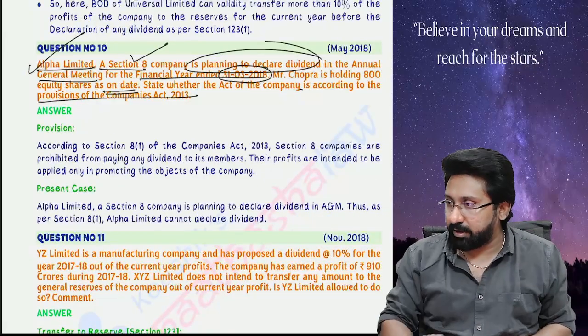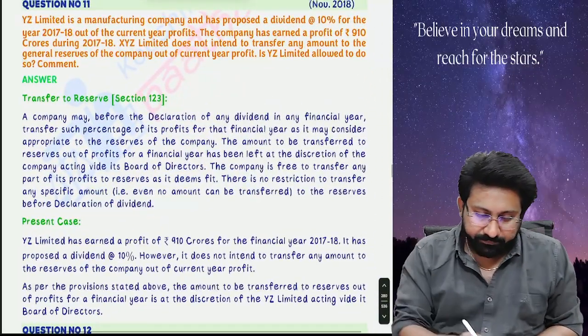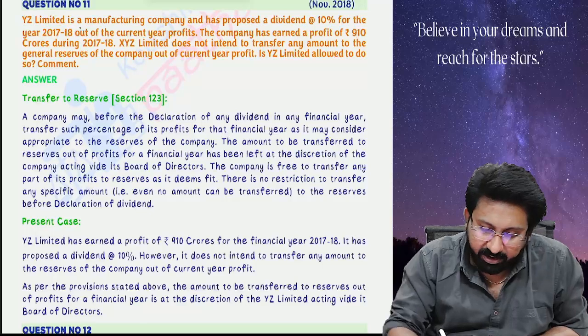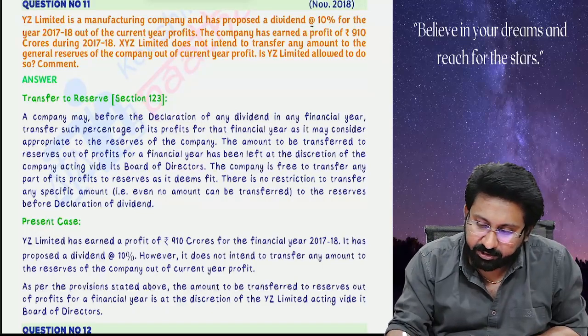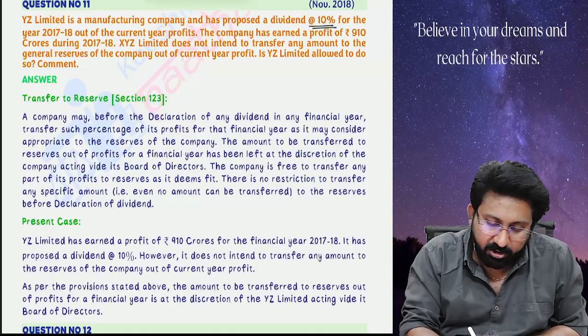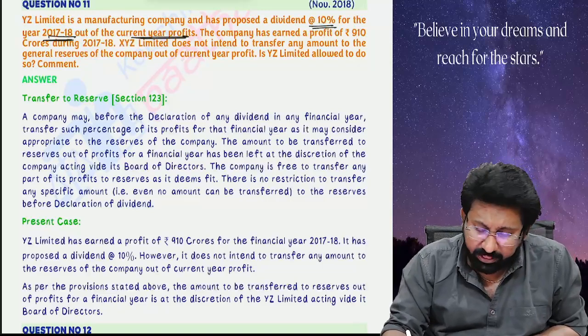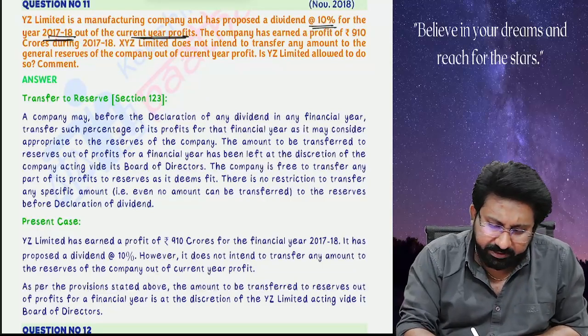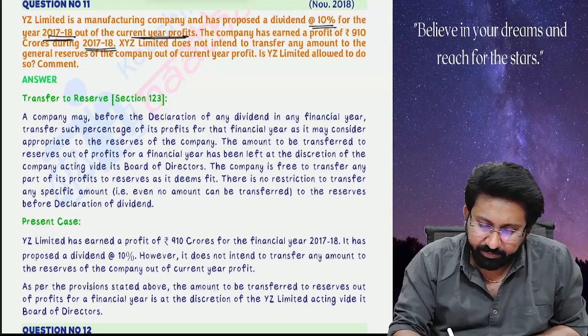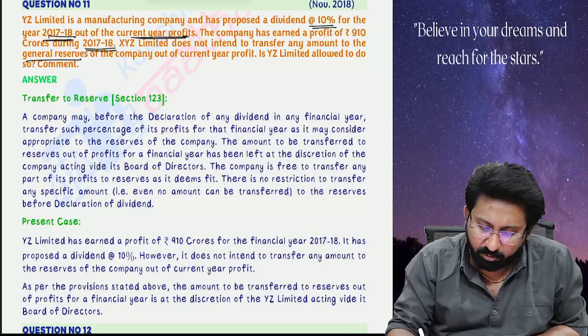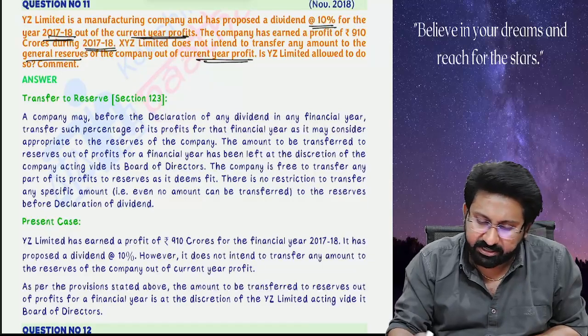Okay, next. XYZ Limited is a manufacturing company and has proposed a dividend at the rate of 10% for the year 2017-18 out of the current year profits. The company has earned a profit of rupees 910 crores during 17-18. XYZ Limited does not intend to transfer any amount to the general reserves of the company out of the current year profit. Is XYZ Limited allowed to do so?